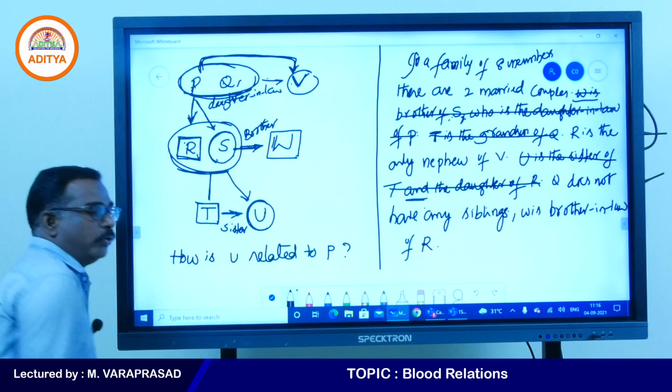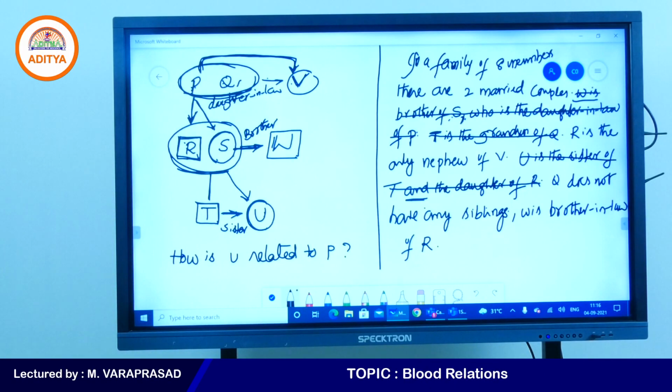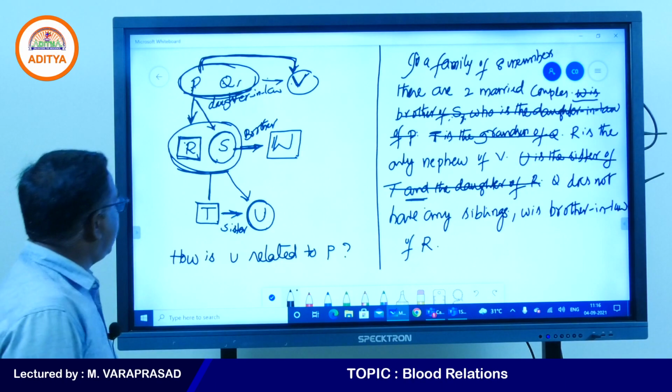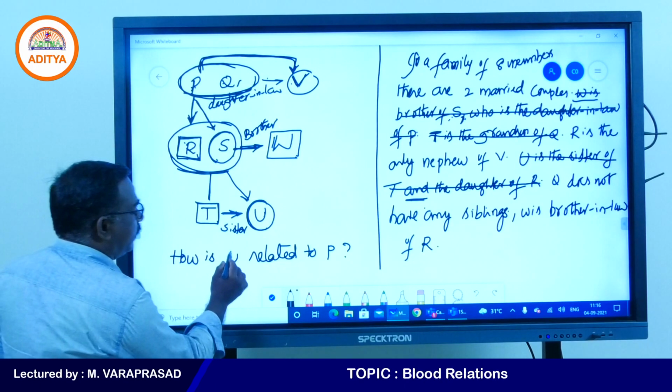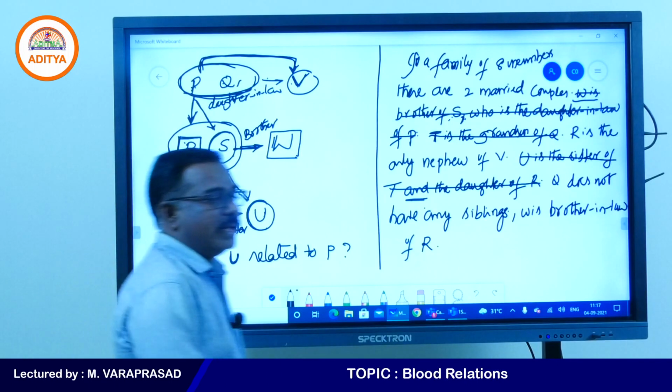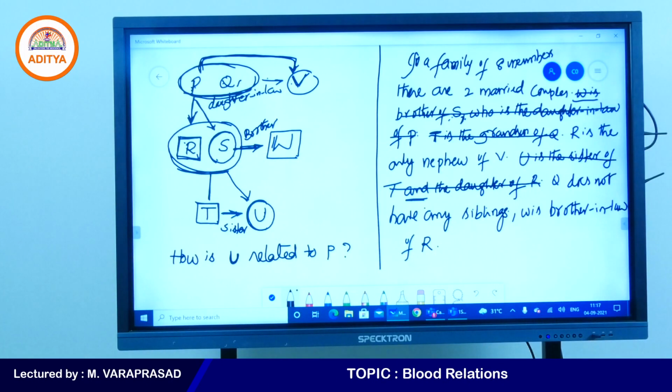How is U related to P? That is the question I gave at first, right? Yes, my students, what is the answer? Somebody is asking once again for the family map. Granddaughter. Very good. Many have written granddaughter. Very good. Yes, Benny, how did you get grandson?